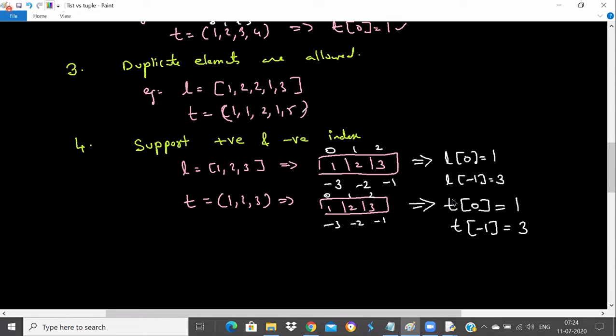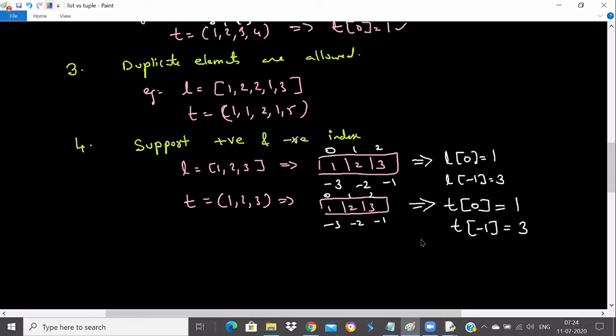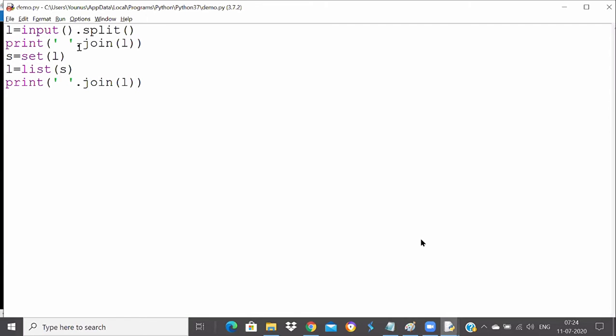There is a question from Abhishek: can we use the methods that we learned in strings on list and tuple? No, you cannot use those methods, Abhishek, because they are only meant for strings. As I have used in my example, if you are worried about this example, I have used the join method on a string, not on a list. I pass the parameter as a list. So I'm not using this join method with a list.